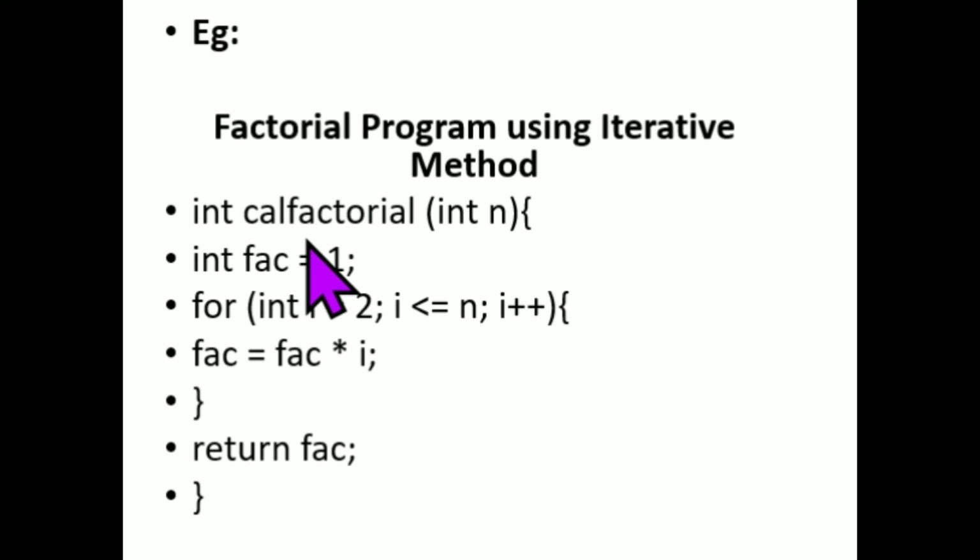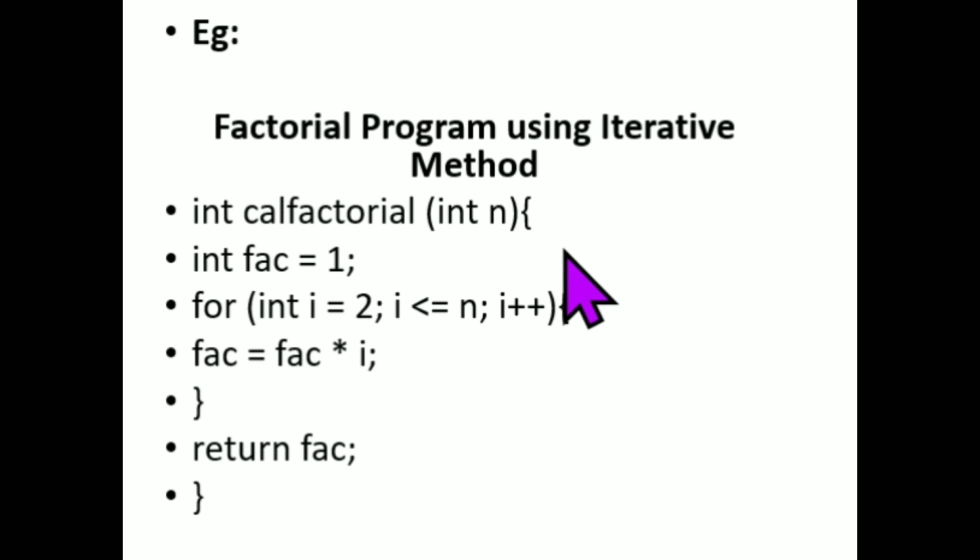First, int calFactorial. Int is nothing but integer. Next, calFactorial, here we calculate the factorial value, so we named it calFactorial. We can give another name also, like factorial or fact. Okay, calFactorial of int n.